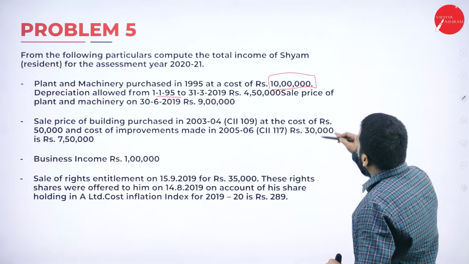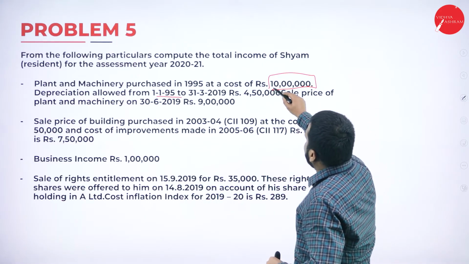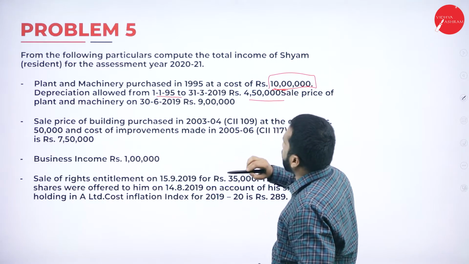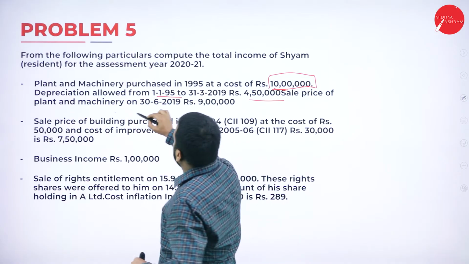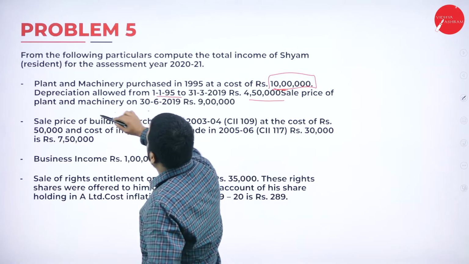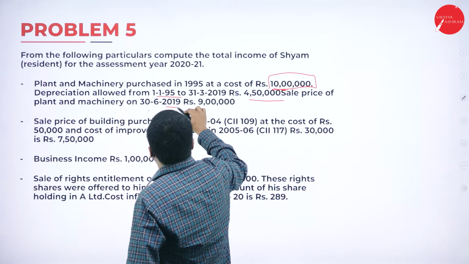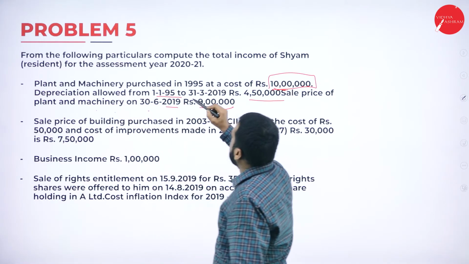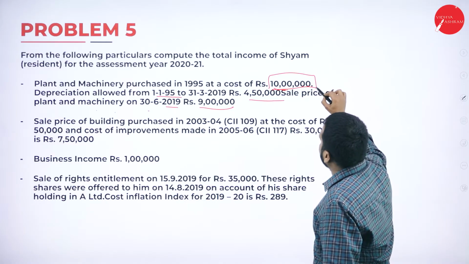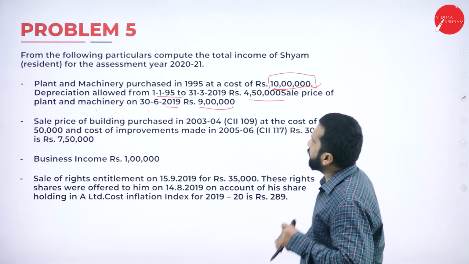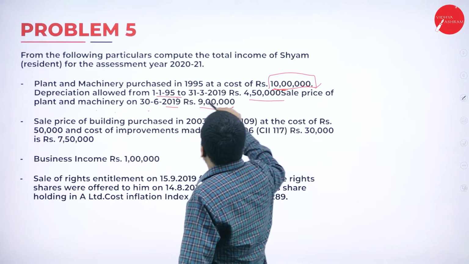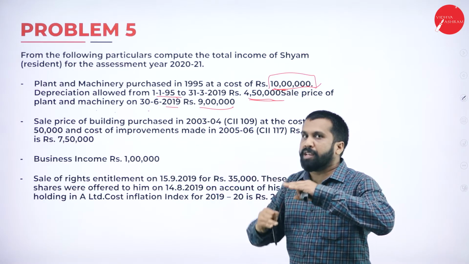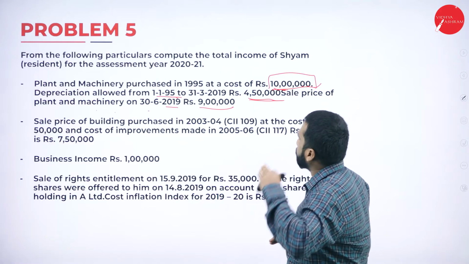Now, in this, 10 lakh is the cost and 4 lakh 50 is the selling price. Price of plant and machinery on 19 is 9 lakh. Again, I'll read out: plant and machinery purchased in 95 at a cost of 10 lakh, then depreciation allowed 4 lakh 50. 10 lakh minus 4 lakh 50 becomes 5 lakh 50,000.